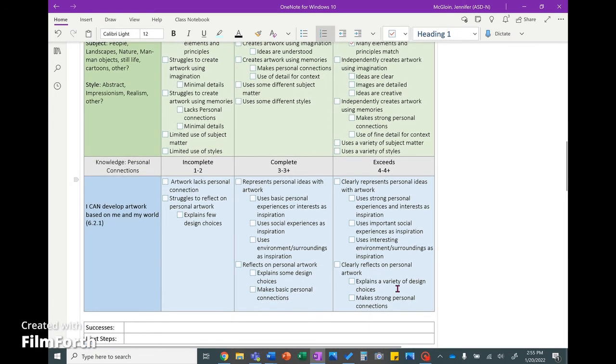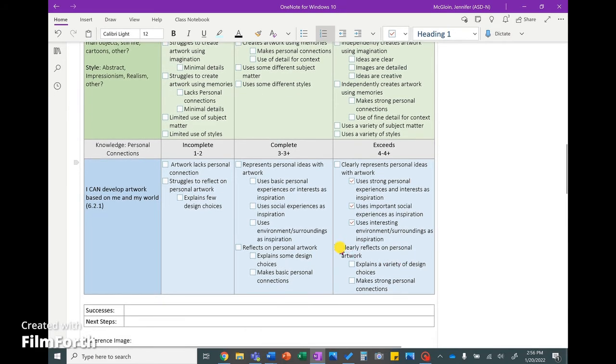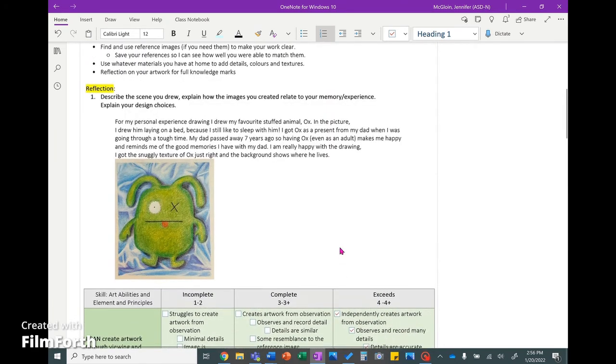The knowledge part of this assignment is where the reflection comes in. So was I able to represent my personal ideas with my drawings? I used personal experiences. I did use some social experiences in my reflection, and I gave him a background showing where he lives in my environment. Ox lives on my bed. I also reflected. Let's go take a look.